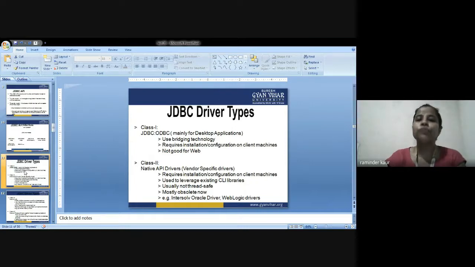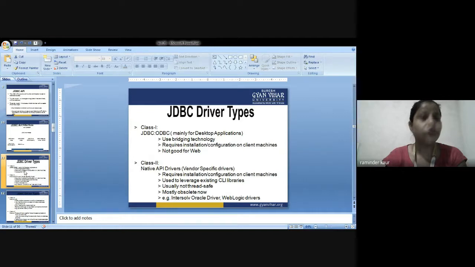First is to use bridge technology. What is a bridge? Why do we use a bridge? To make some connections. So that is why we are using bridging technology. Next main point of concern is that it requires installation and configuration on client machines. Third is that it is not good for the web.